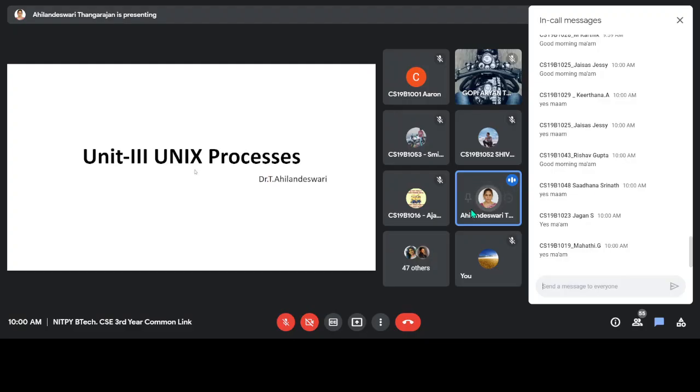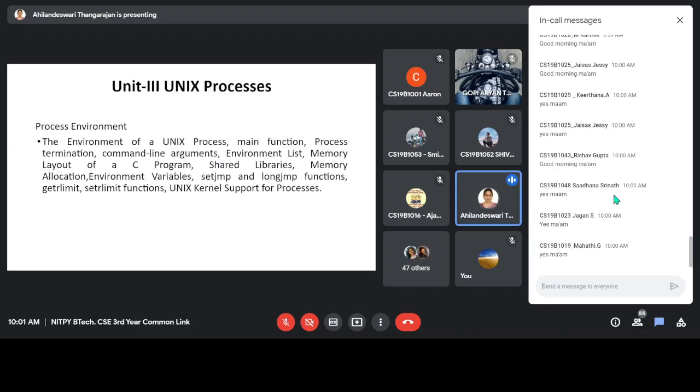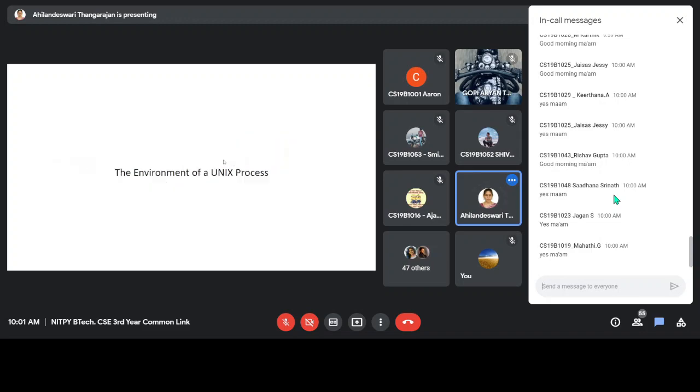So in the third unit, we are going to see in detail about Unix processes. So here is the given syllabus for the third unit. In this, we are going to discuss up to command line arguments. Today we are going to discuss up to this. So first, the environment of a Unix process.